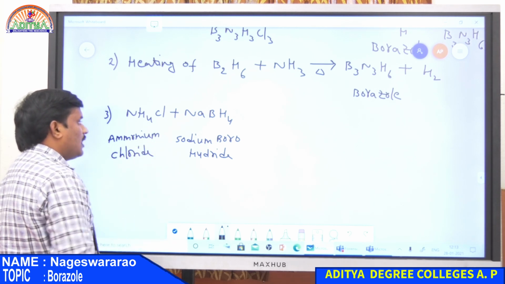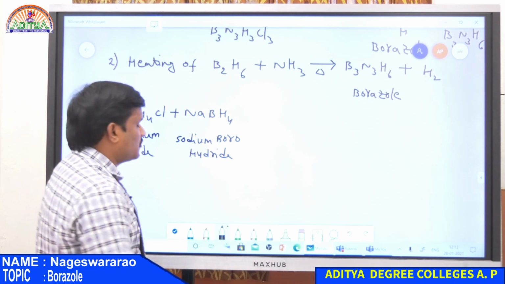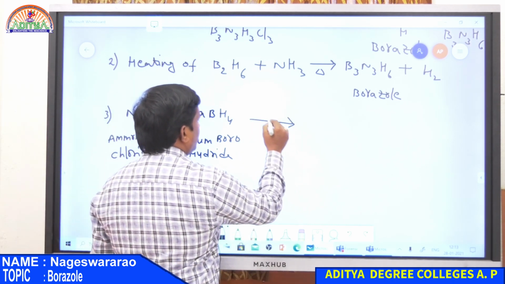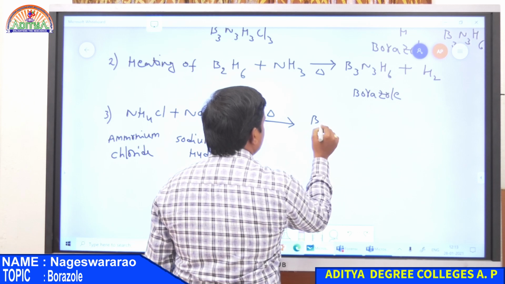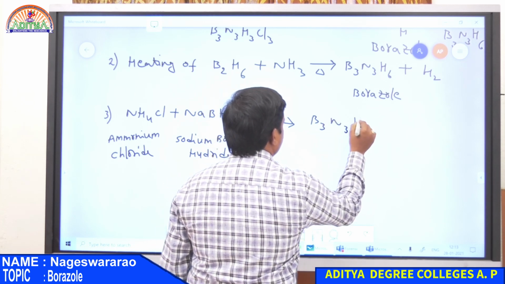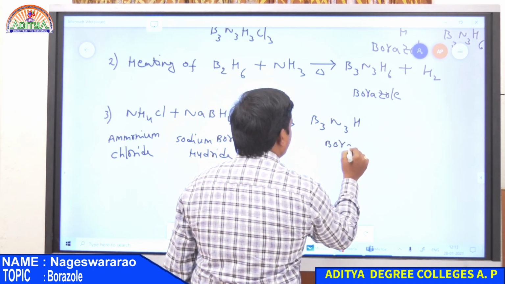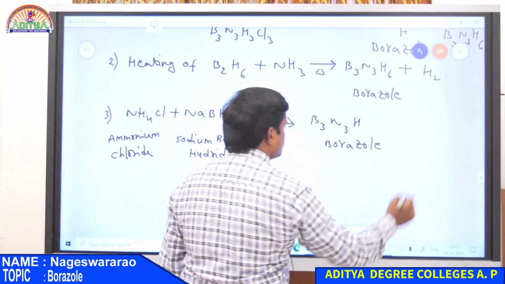So whenever ammonium chloride is heated with sodium borohydride, it gives borazole, B3N3H6. So these are the three preparation methods for borazole.